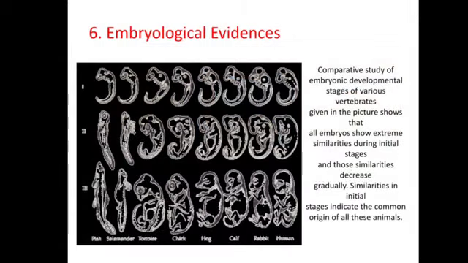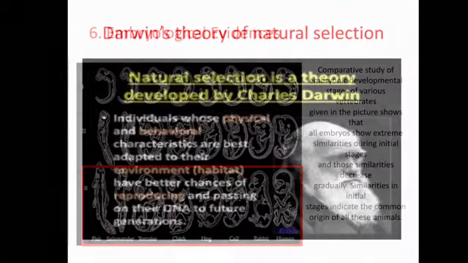Embryological evidences. Comparative study of embryonic developmental stages of various vertebrates given in the picture shows that all embryos show extreme similarities during initial stages and those similarities decrease gradually. Similarities in the initial stage indicate the common origin of all these animals.